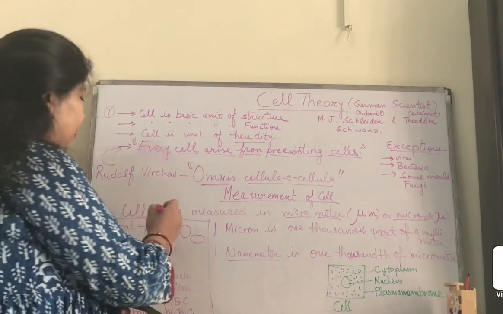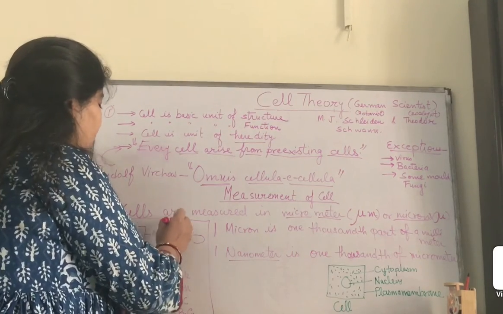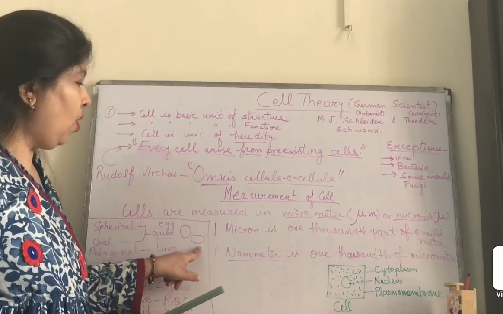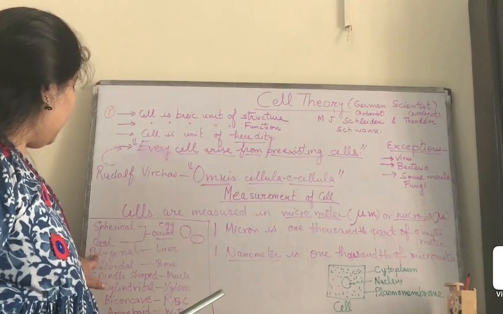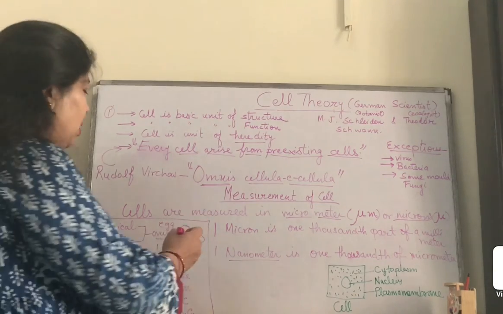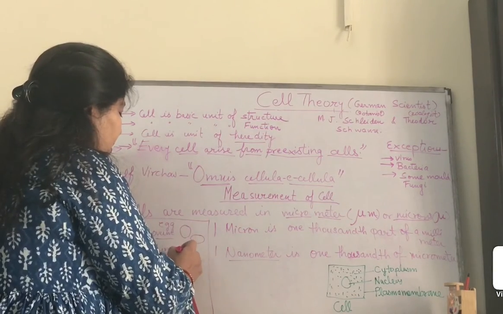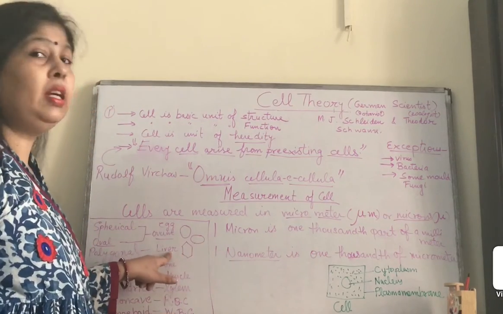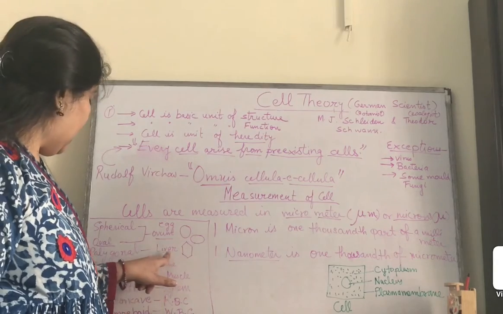Ovum means egg. So the egg of any living being can be spherical or oval. Next is polygonal. That means it has different corners, and the liver has this type of cell.